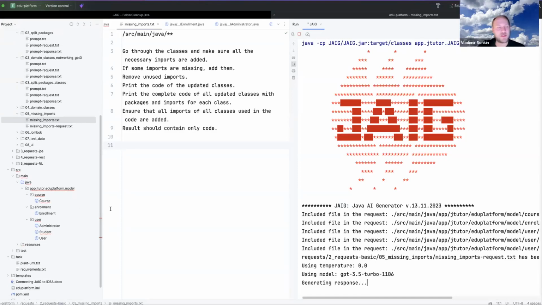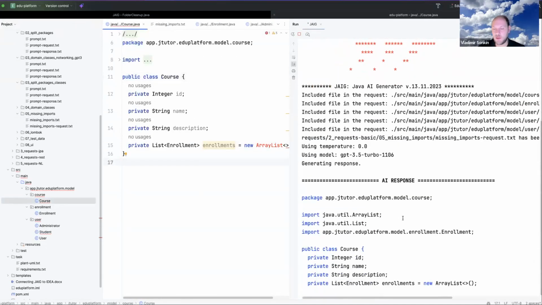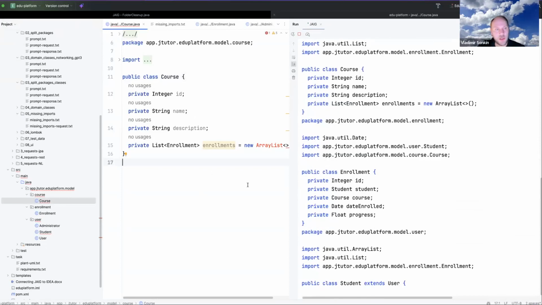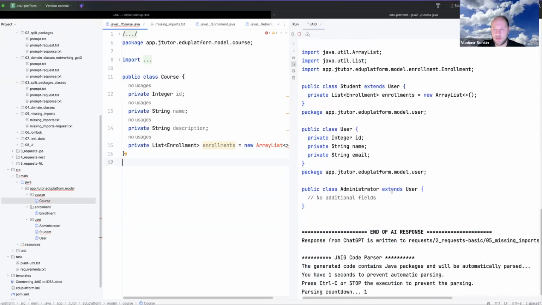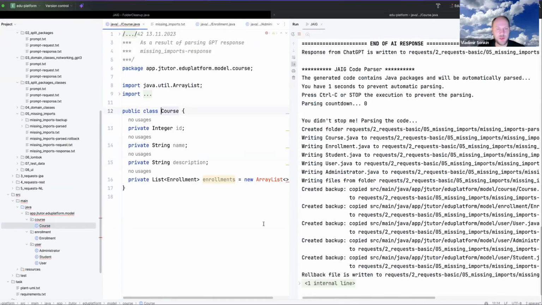So it depends not on my side, it depends on their servers. Okay, it is generating. Let me see what will change.